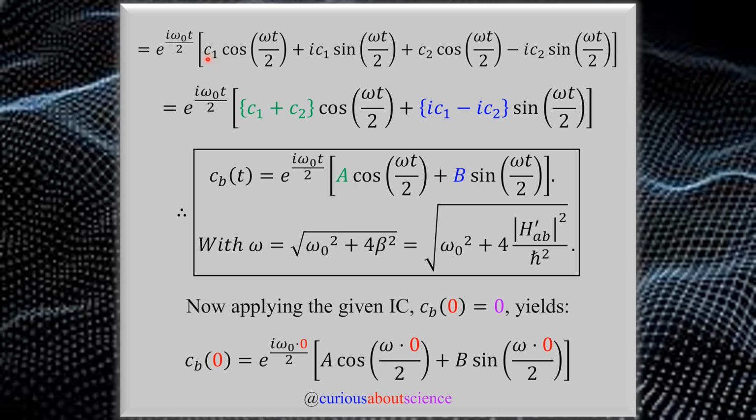All right, so distributing the coefficients, C1, C1, C2, C2, recollecting terms here. All my terms on cosine go to green, all my terms on sine go to blue, and we see that we get a compact equation for CB, where we have A and B as just random constants, so it doesn't matter. That's the beautiful part about it.